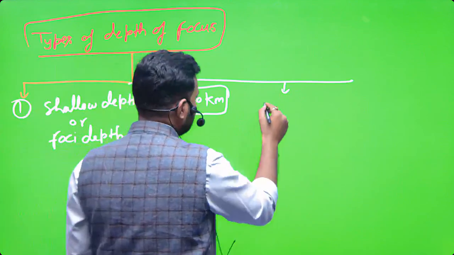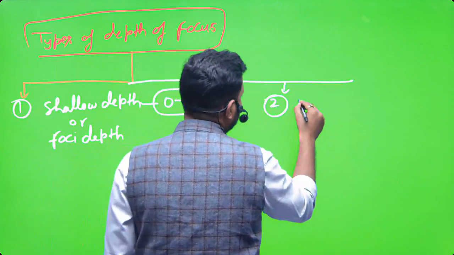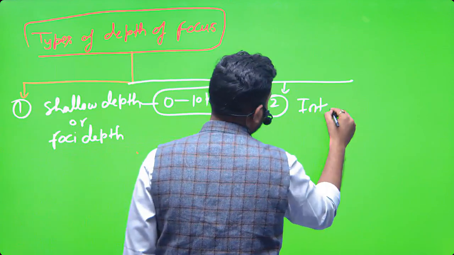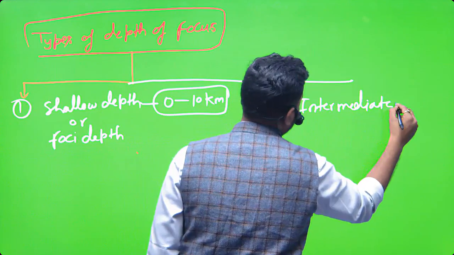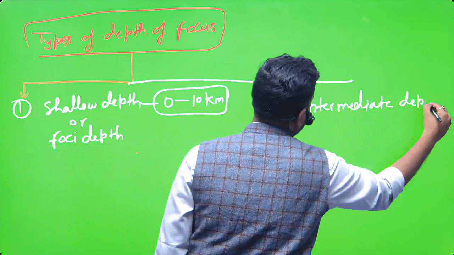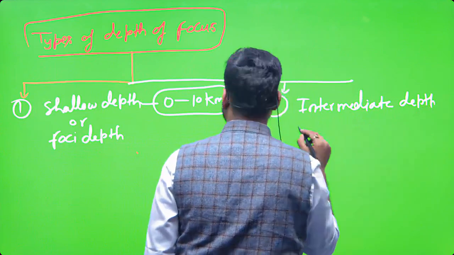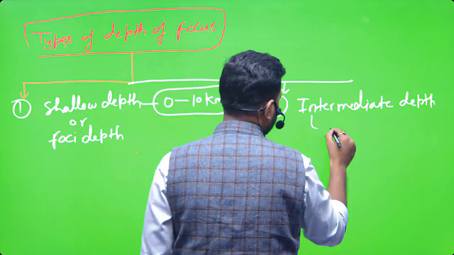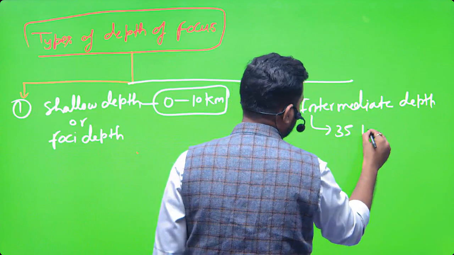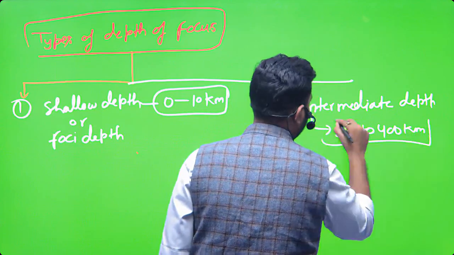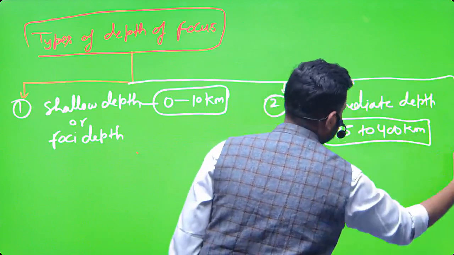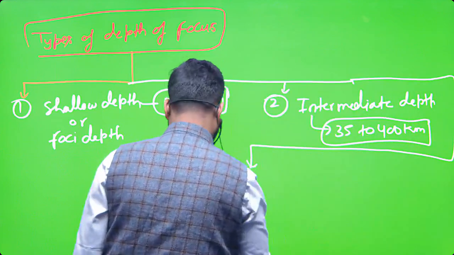And the second one is intermediate depth, the depth which is between 35 to 400 kilometer. And the third one is plutonic.